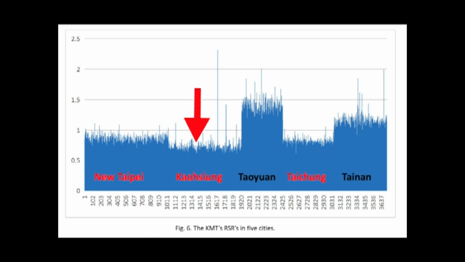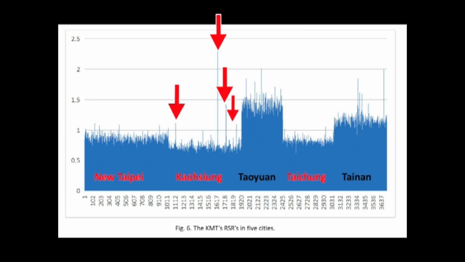In Kaohsiung, KMT support decreased the most. However, there are a few areas where they didn't. You can see 2 lines that went above 1 by about, say, 10%, and we see another line that's close to 50%, and we see another line that's well over 2, which is like a 270% increase in KMT support.